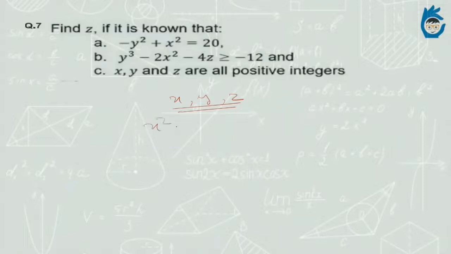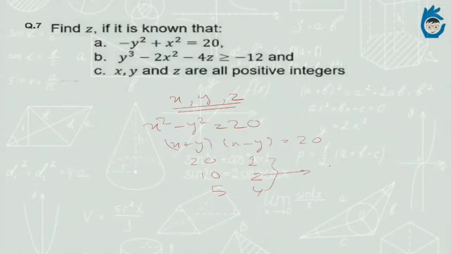So we'll go by the very first equation. It says x square minus y square is equal to 20. This can be split as (x plus y)(x minus y) is equal to 20. I'm writing down all the possible values for you: 20 and 1, 10 and 2, 5 and 4. On solving for each of them, the one which fits properly is 10 and 2, and we determine the values of x and y as 6 and 4. So x is 6 and y is 4. It of course satisfies the very first equation.